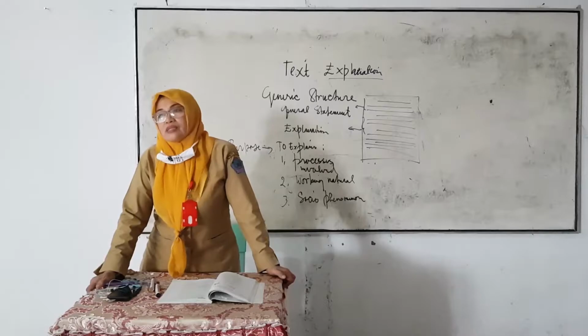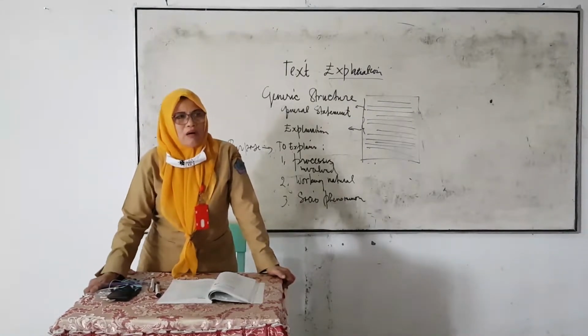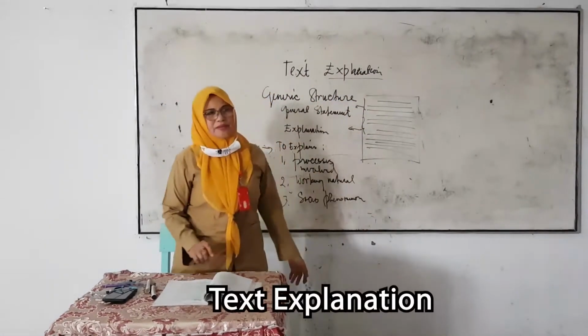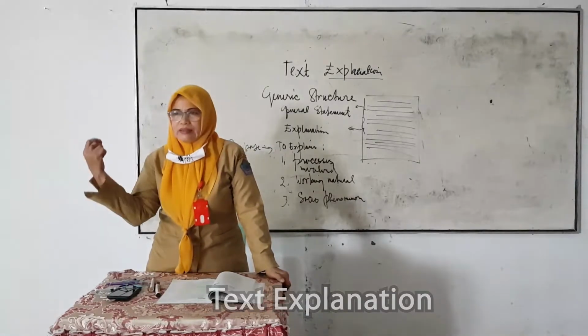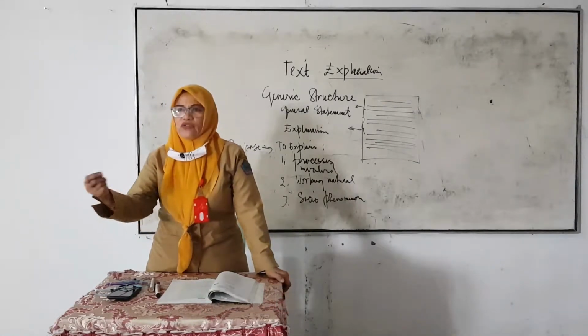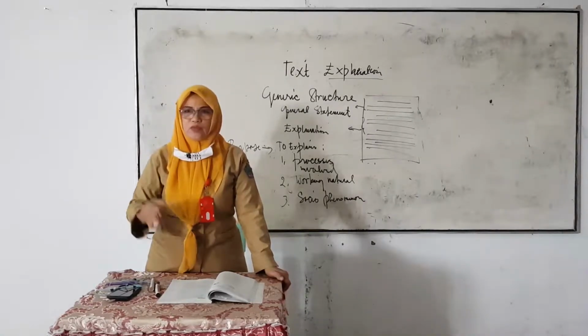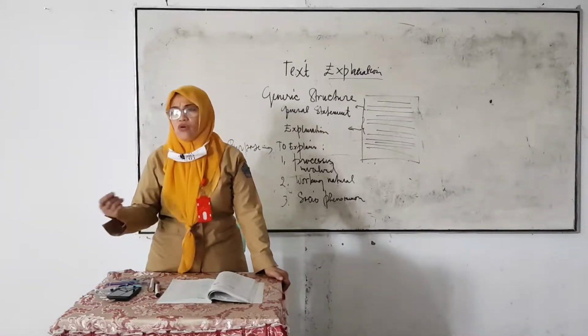Okay, this time, I would like to explain what text explanation is. Before this, you have already learned many texts, for example, narrative, procedure, description, and so on.